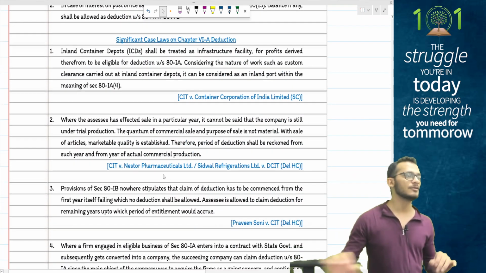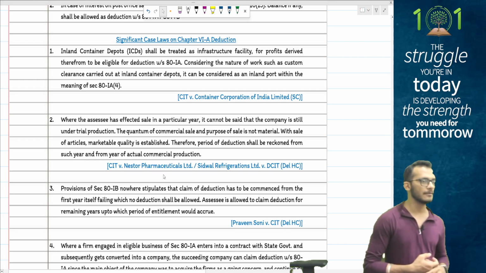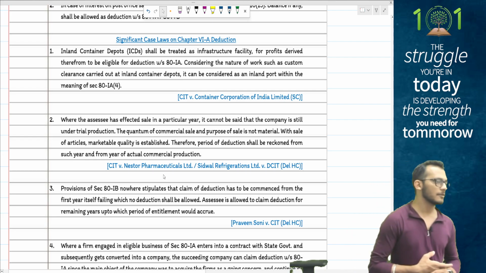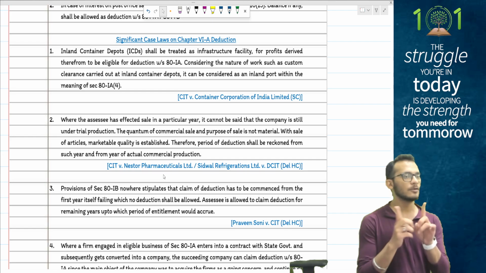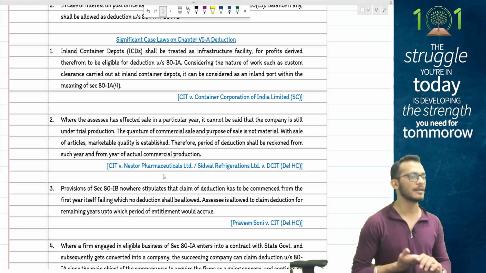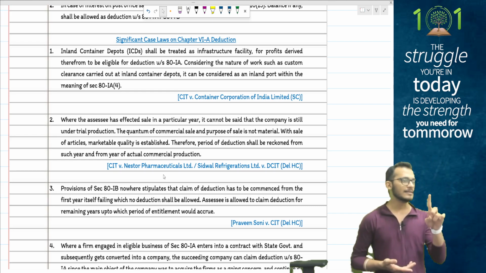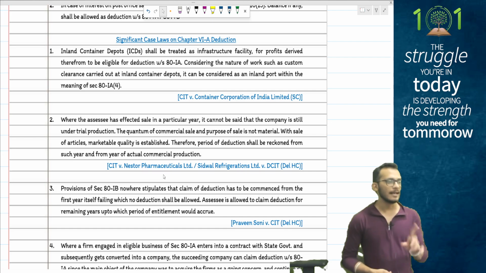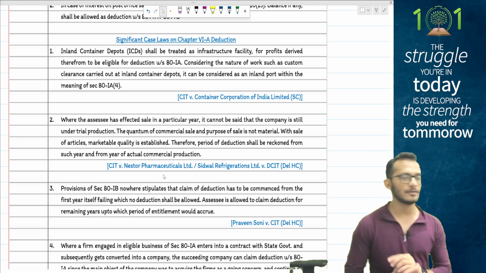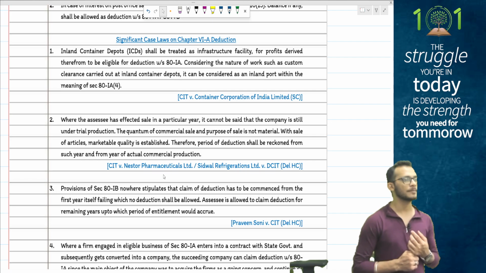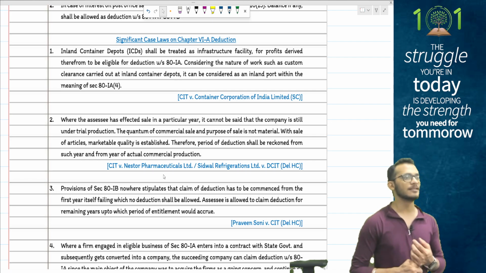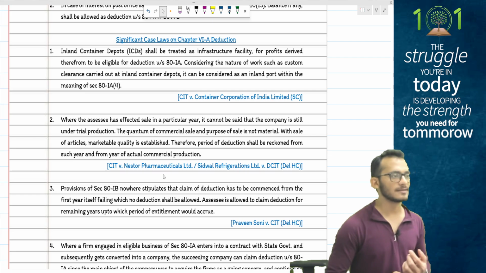Yes, case laws relating to chapter 6A are not important from an exam perspective. You can let it go. From an exam perspective, people, if I have to clarify this once again, the whole chapter 6A is not eligible for deduction under special regimes except for 80JJA and 80LA, which is the IFSC unit. Ideally, IFSC has never been tested in exams, so not important. But yes, two of the items are eligible for deduction under chapter 6A.